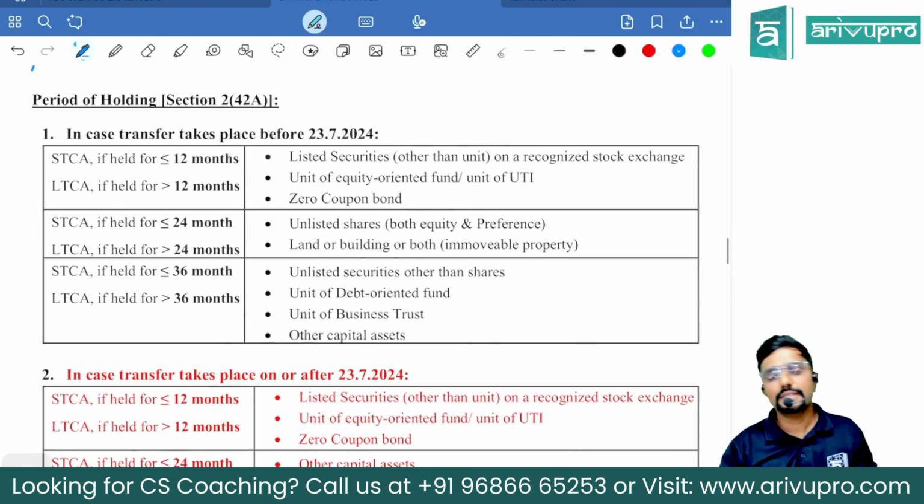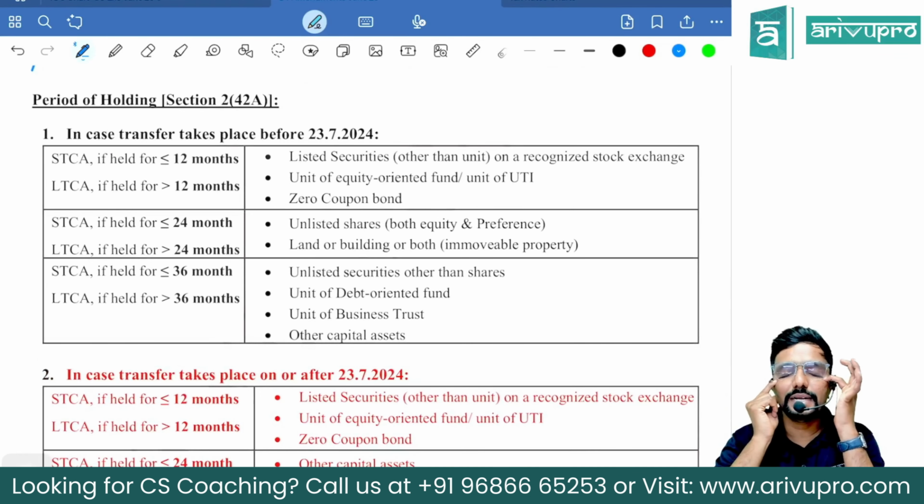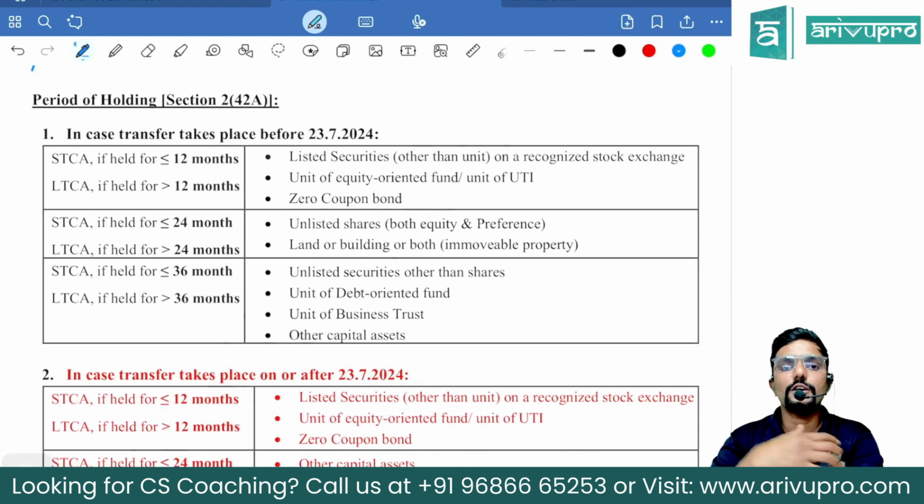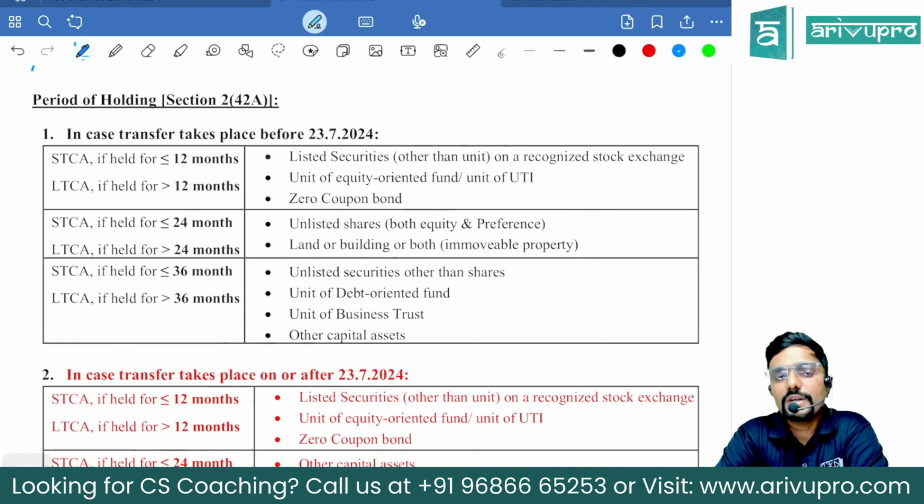Okay. Then, sir, how do we classify the capital asset as long term or short term? Based on period of holding. What is period of holding? The time gap between the date of purchase and the date of transfer. Based on that, we decide whether the asset is long term or short term, guys. There are three criteria: 12 months, 24 months or 36 months, depending upon the asset. If you have held the asset for more than 12, 24 or 36 months, we call it a long term asset. When I transfer it, what I get is long term capital gain.